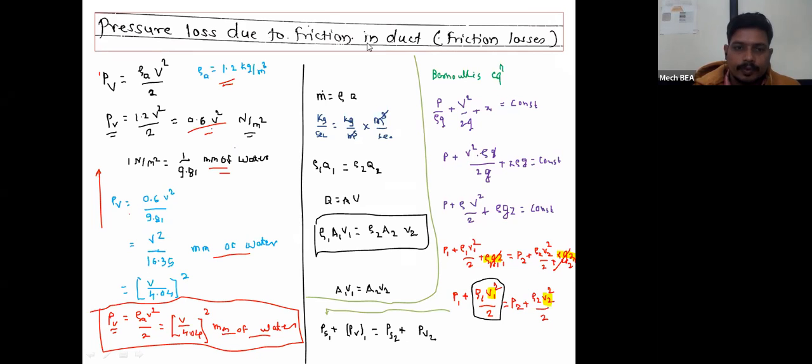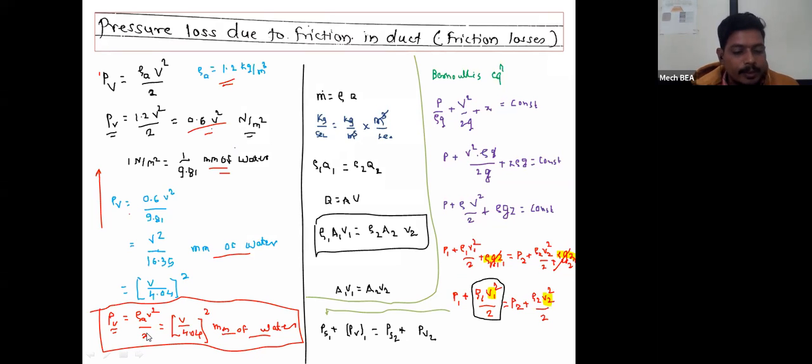Okay, we'll proceed further. Keep this last bracketed equation in your mind, because we are going to take the help of this equation afterwards while solving the derivation. Wherever the rho a p square upon 2 term is there, instead of rho a p square upon 2, we are going to take that value as the PV. That is nothing but dynamic pressure or velocity pressure.